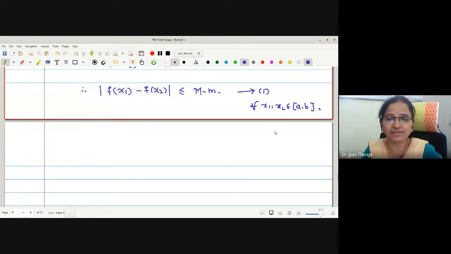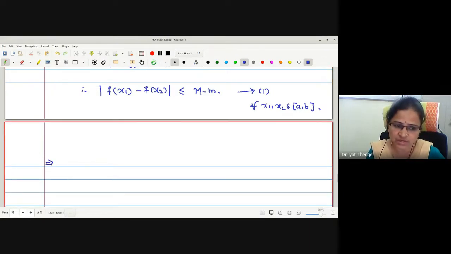By varying the different values of x1 and x2 over this given interval, this will construct one set, and every element of the set is less than or equal to capital M minus small m. Therefore, I write this as a set.